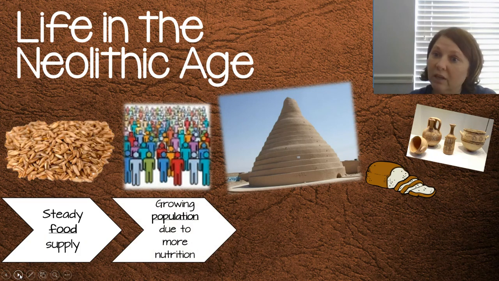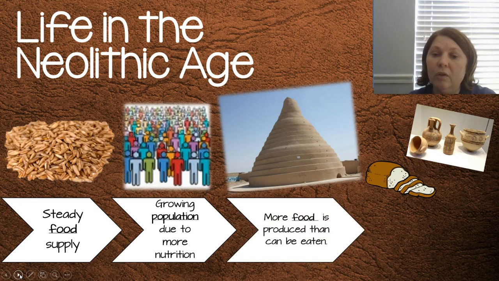Then once you have a steady food supply, you're able to have people come to your area and want to live in your village, because you have food and now you have an ability to feed all these people and they can come and stay. When they come and stay with you, you have more people to work and make food. And so now there's more food than we can even eat. What that leads to is a surplus. And that surplus of food now allows for some options in life to happen that they didn't have before.